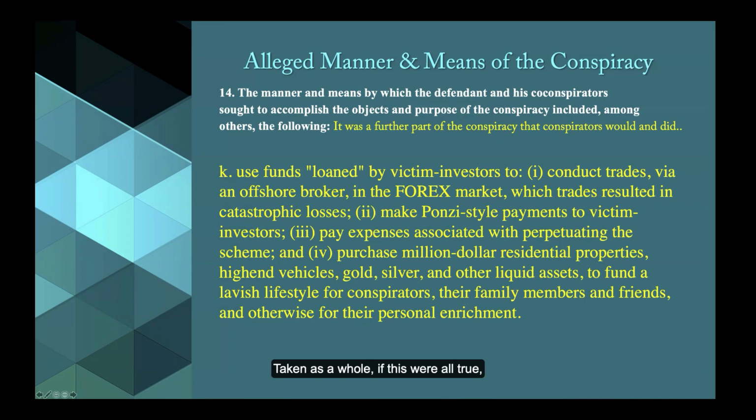Taken as a whole, if this were all true, which elements apply primarily? I believe this hits our number 6. I agree. Yep. This hits number 6. Plaintiffs suffered damages by relying on false statements.